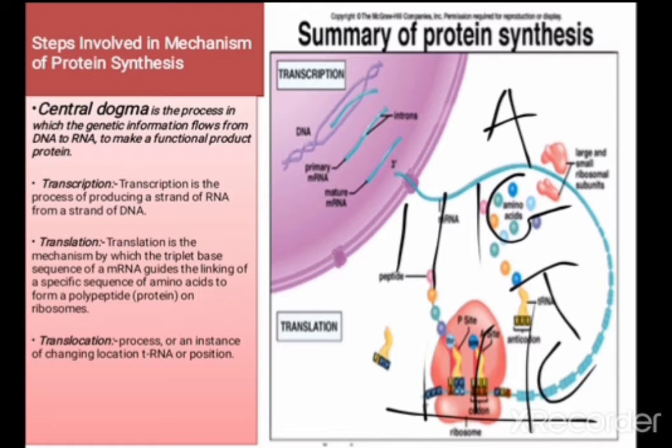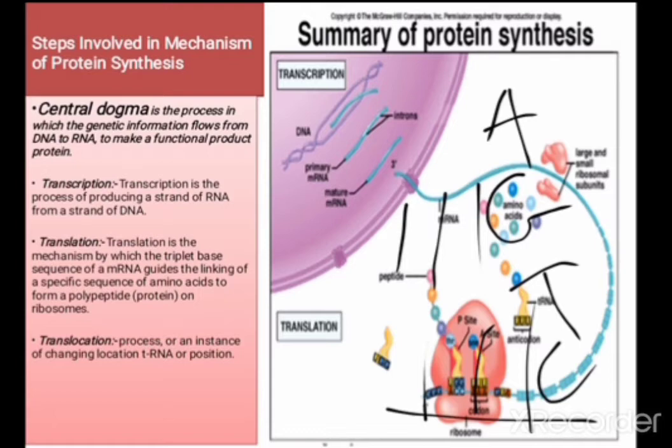What is the basic difference between transcription and translation? Transcription is the conversion of DNA into messenger RNA, where the messenger RNA copies the code of the DNA. Translation is the formation of protein from the messenger RNA with the help of tRNA as well as rRNA.